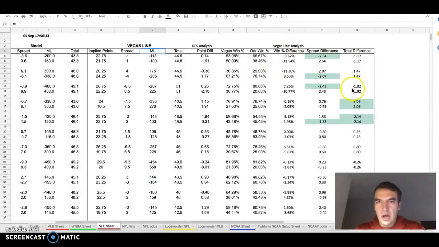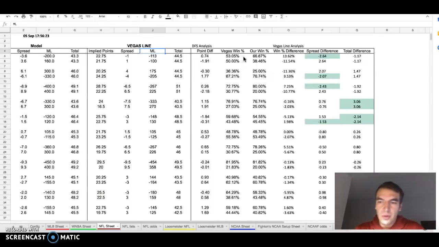In the middle here we have M, which is the Vegas win percentage, which, as we've seen before, is just a calculation off of the money line to turn it into percentage terms that makes it easy. For example, in our Thursday night game, Vegas expects there's a 53% chance that Philly will win and a 50% chance that Atlanta will win.